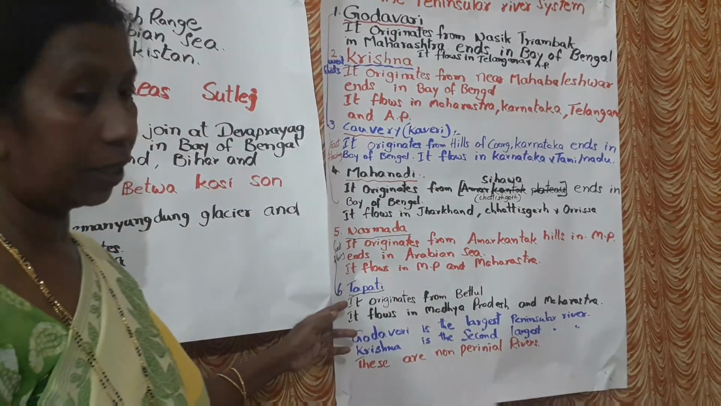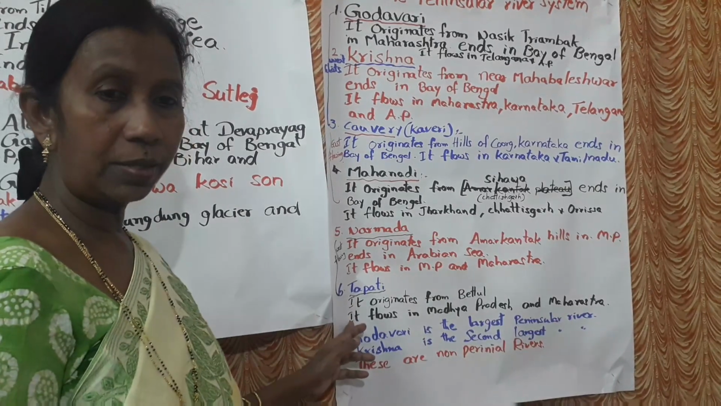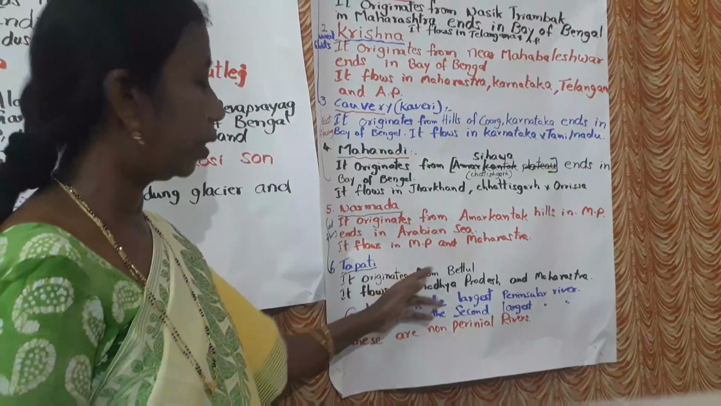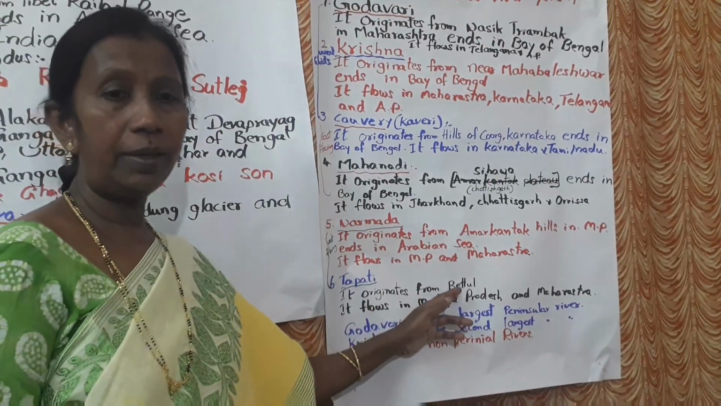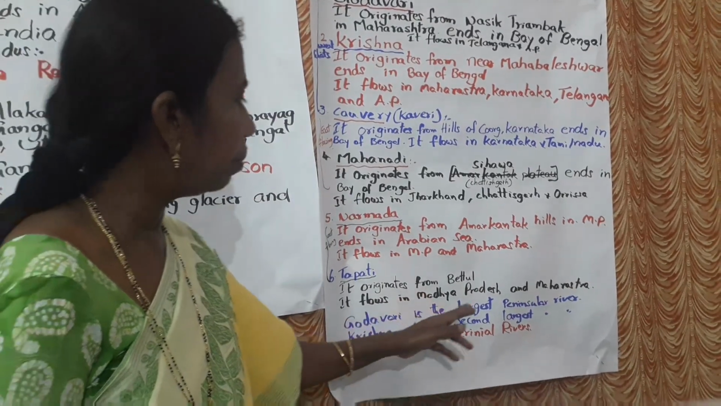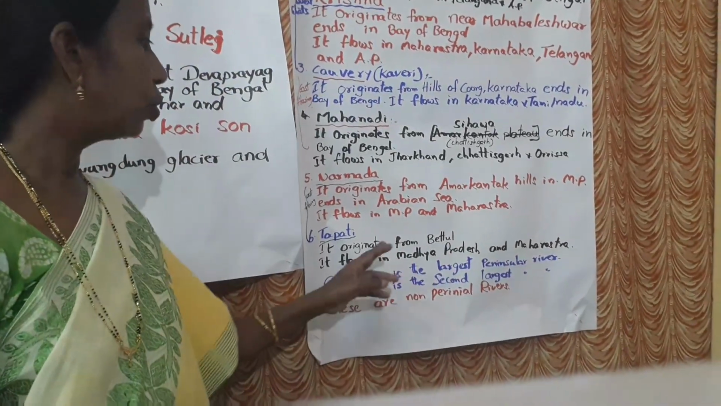And the last one is Tapati. It is also known as a west flowing river. It originates from Betul. And it flows in Madhya Pradesh and Maharashtra. It is also covering 2 states.